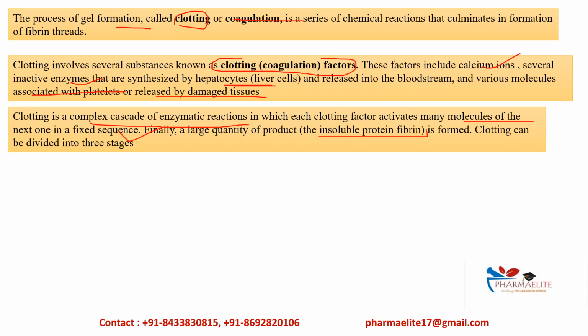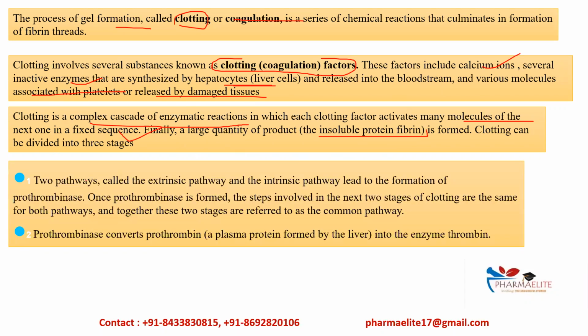The clotting usually has 3 stages. In the first stage, there are 2 pathways, the extrinsic pathway and the intrinsic pathway. Both of these pathways will finally lead to the same enzyme, prothrombinase.